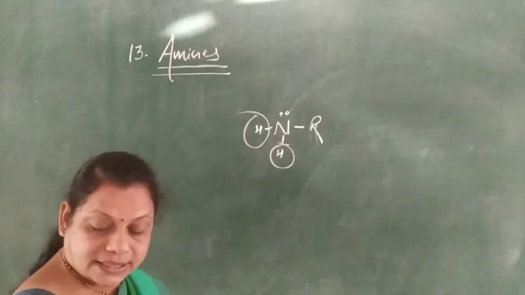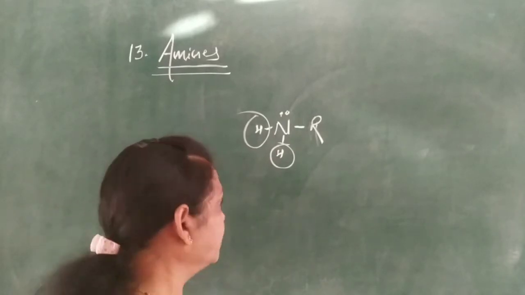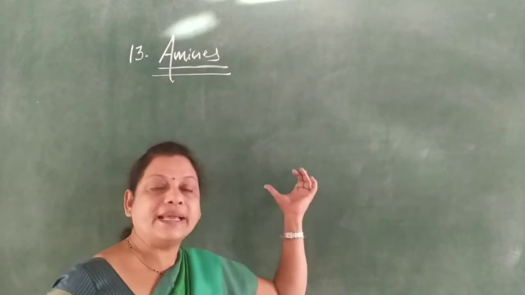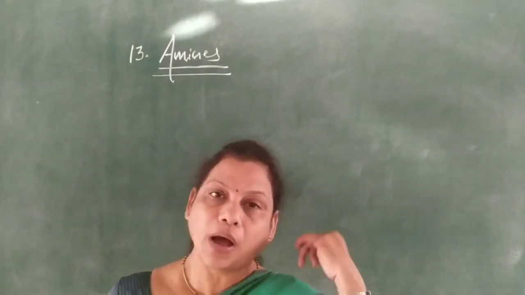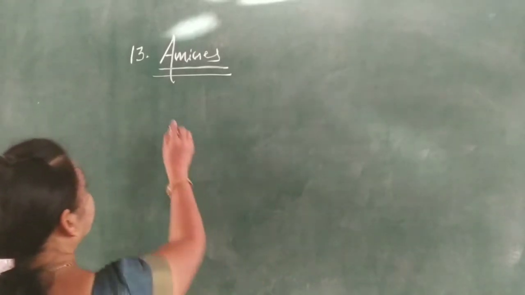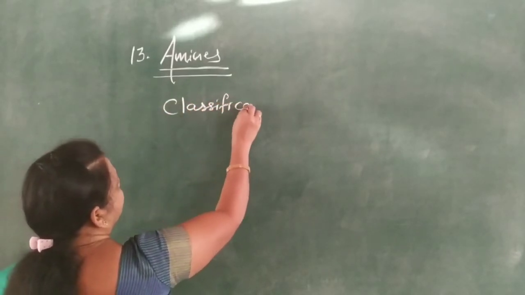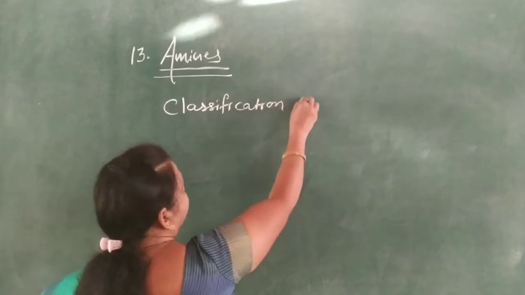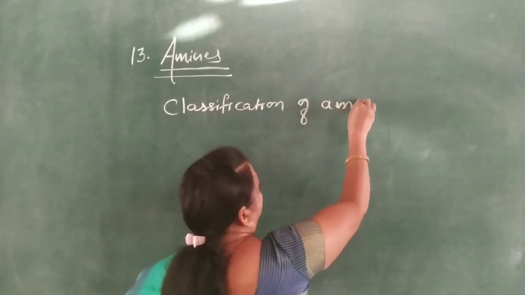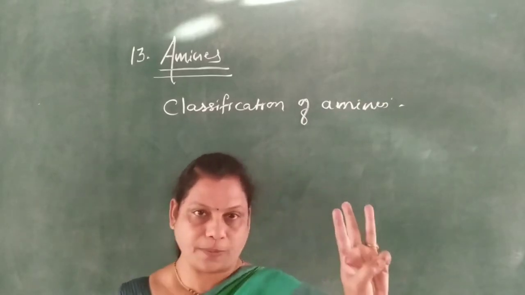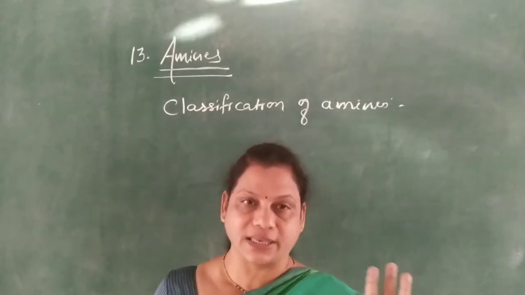Then, classification of amines. As earlier we discussed, these amines are the derivatives of ammonia. The amines are classified into three types on the basis of their structure.